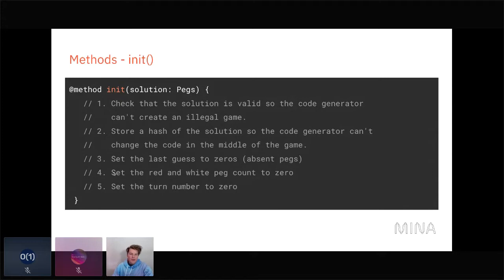Then we have the fourth step will be to set the red and white peg counts to 0, and then set the turn number to 0. And so, this is fairly straightforward. We're just checking that our solution is legal, committing to it, and then initializing everything else to 0.